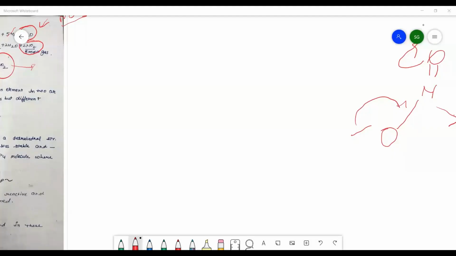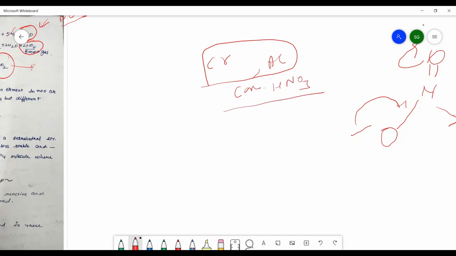It may be noted that some metals like chromium and aluminium do not dissolve in concentrated HNO3. To dissolve them, we need aqua regia. The reason they do not dissolve in concentrated HNO3 is the formation of a passive film of oxide on their surface, like Al2O3.